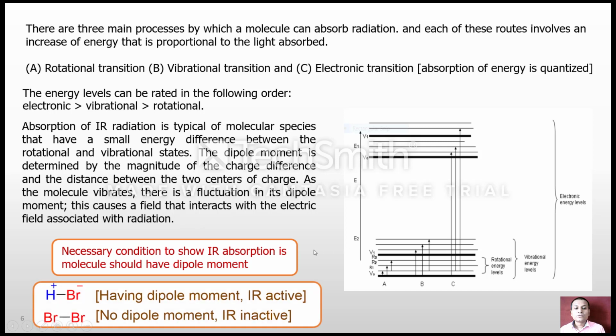So the dipole moment is the necessary condition to show IR activity. In the case of HBr, hydrogen carries the delta positive charge, bromine carries the delta negative charge. It shows a dipole, that's why it is IR active. While Br2 doesn't have any dipole, therefore it is IR inactive.